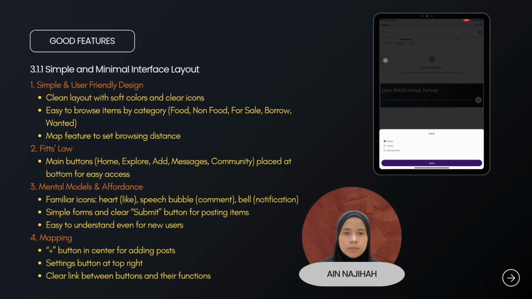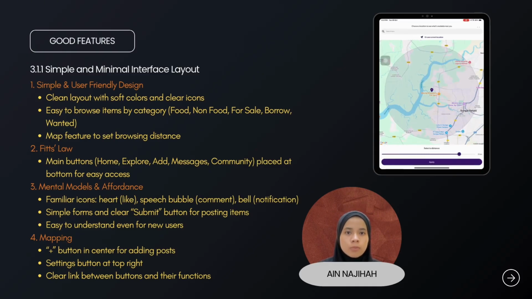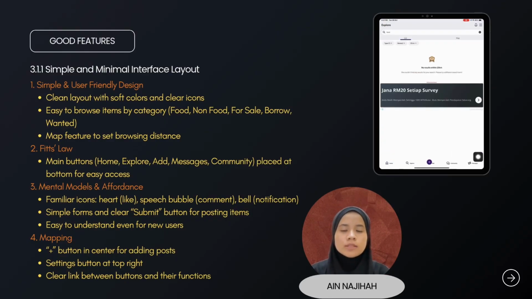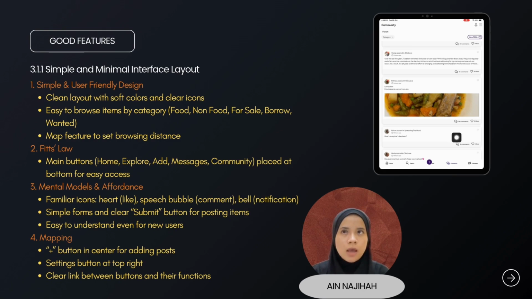Users can easily browse items by category, such as food, non-food, for sale, borrow, and maintain, and even set how far they want to browse using the map feature, for example, from 2 km or 25 km. OLIO also follows several human-computer interaction principles based on Fitts' Law.